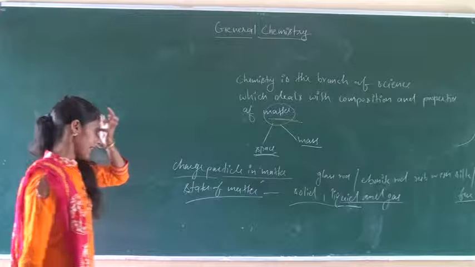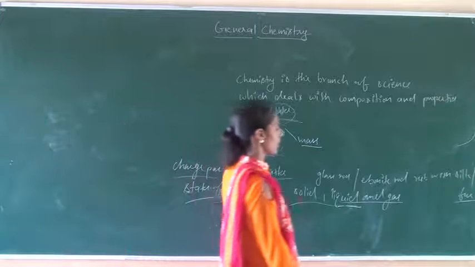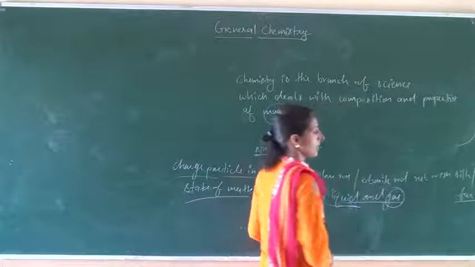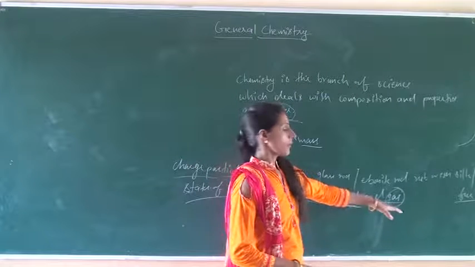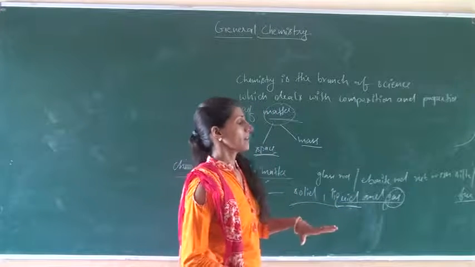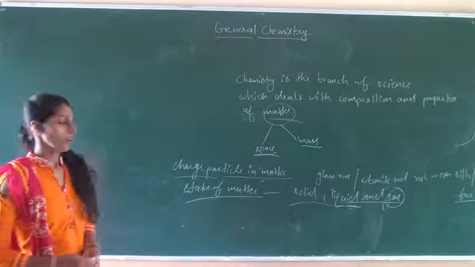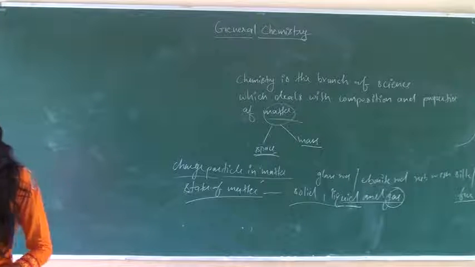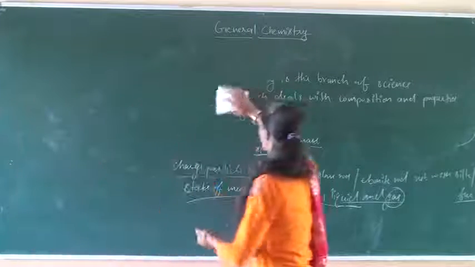After that, gas. Gas has neither a fixed shape nor a definite volume. For example, oxygen and carbon dioxide gas spread completely in the whole environment. Okay. After that, atom and atomic theories.